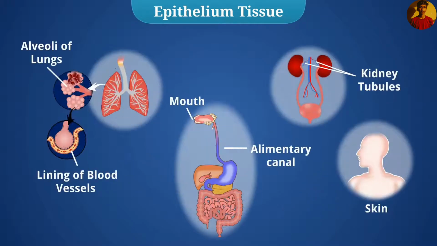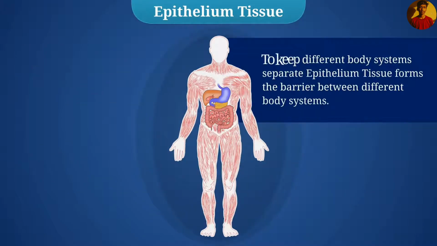The organs and cavities present inside the body are covered by epithelium tissue. Mouth, alimentary canal, lining of blood vessels, alveoli of lungs, kidney tubules, skin, and many more are made up of epithelium tissue. To keep different body systems separate, epithelium tissue forms the barrier between different body systems.